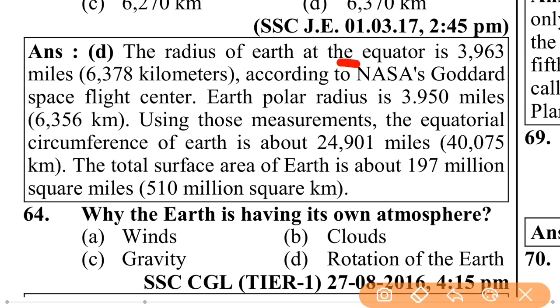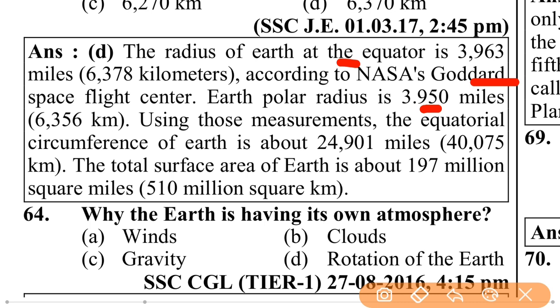The radius of Earth at the equator is 3963 miles, means 6378 kilometers.